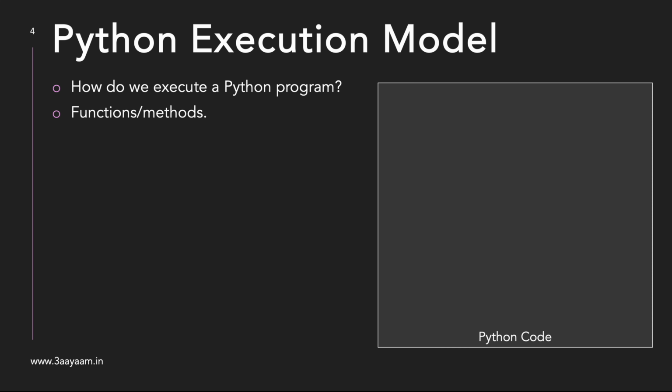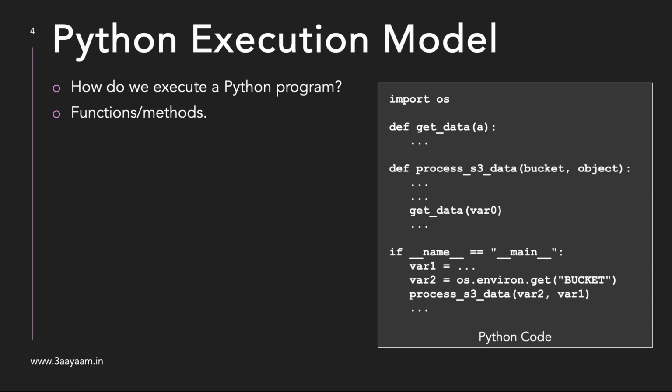Whenever we write Python code, we define multiple functions. In this pseudocode, you see there are two functions that I have written. One is get_data and the other one is process_s3_data. The first function, get_data, accepts an argument in the variable a, and process_s3_data accepts two arguments in the variables bucket and object. Then we can call the function get_data from this function also. In that case, we have to pass the value using a variable, and the value of this variable will be assigned to the parameter and all the processing would happen.